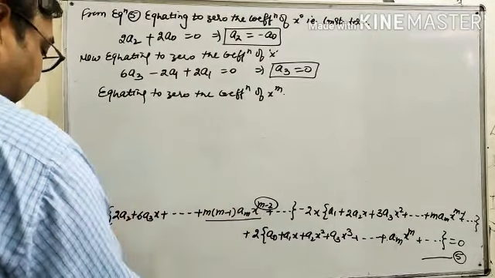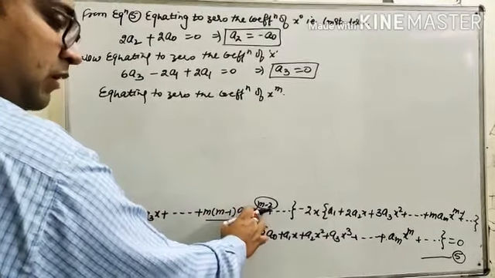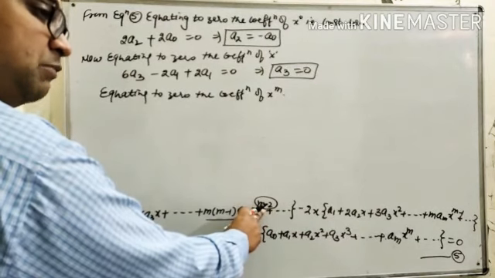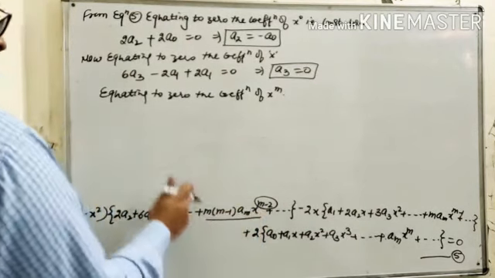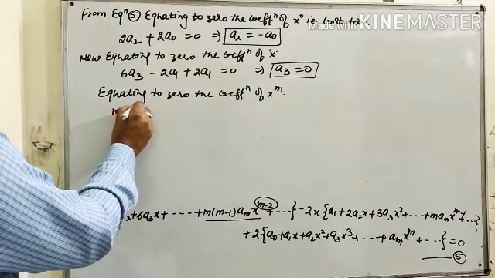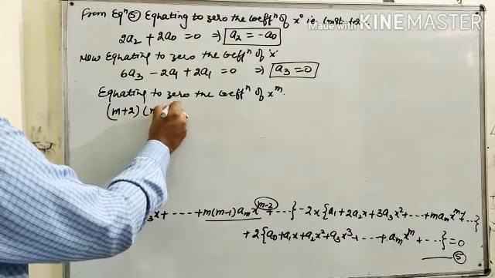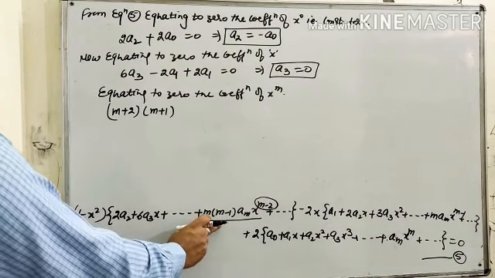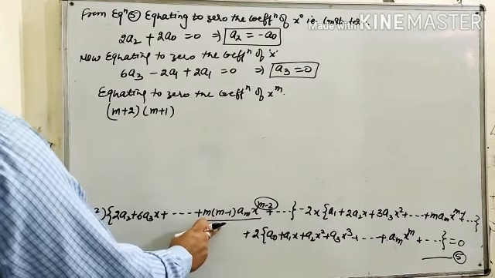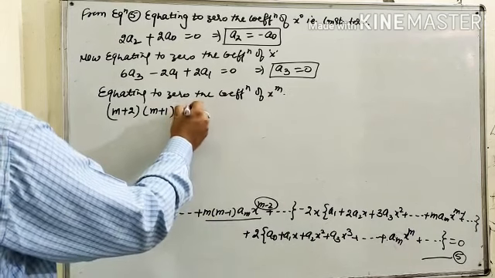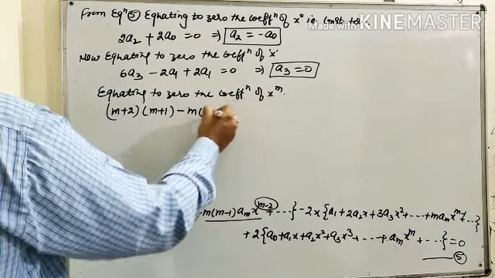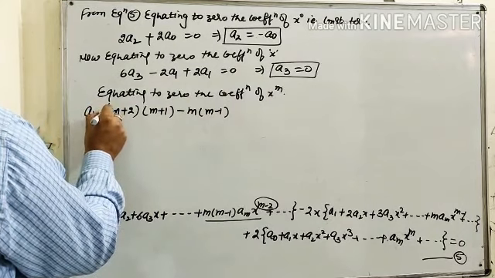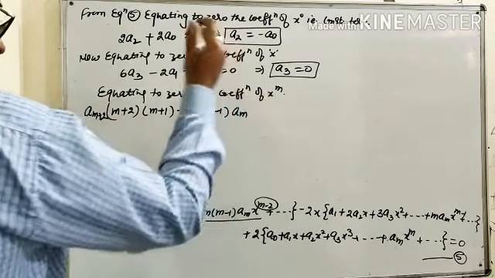Just replace, we have to get x raised to power m. That is, we have to replace this m minus 2 by m, that is m by m plus 2. So what do we get? m plus 2, m plus 1. Now when we multiply by x square, this is the coefficient of x raised to power m, that is minus m, m minus 1, from here a m plus 2 and here a m.